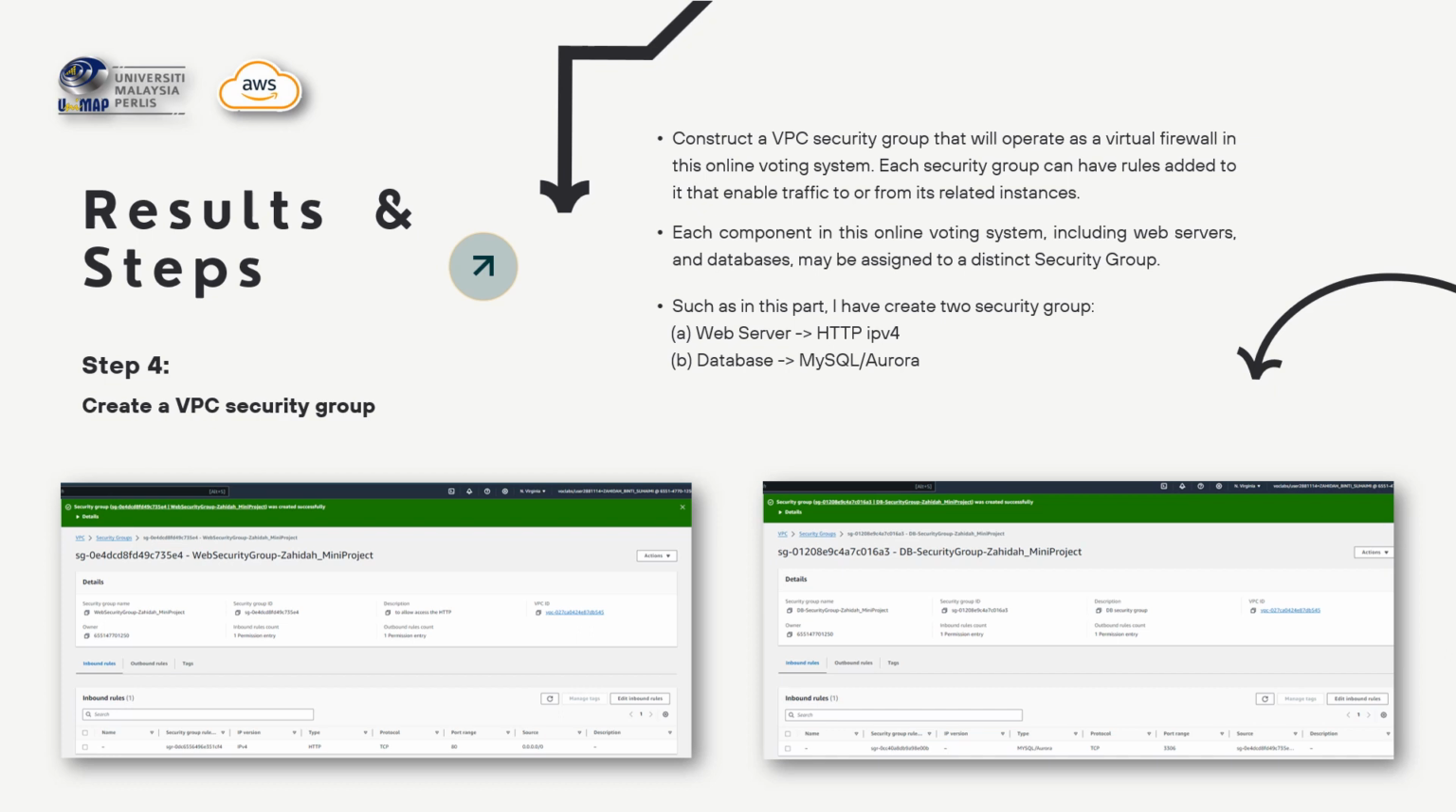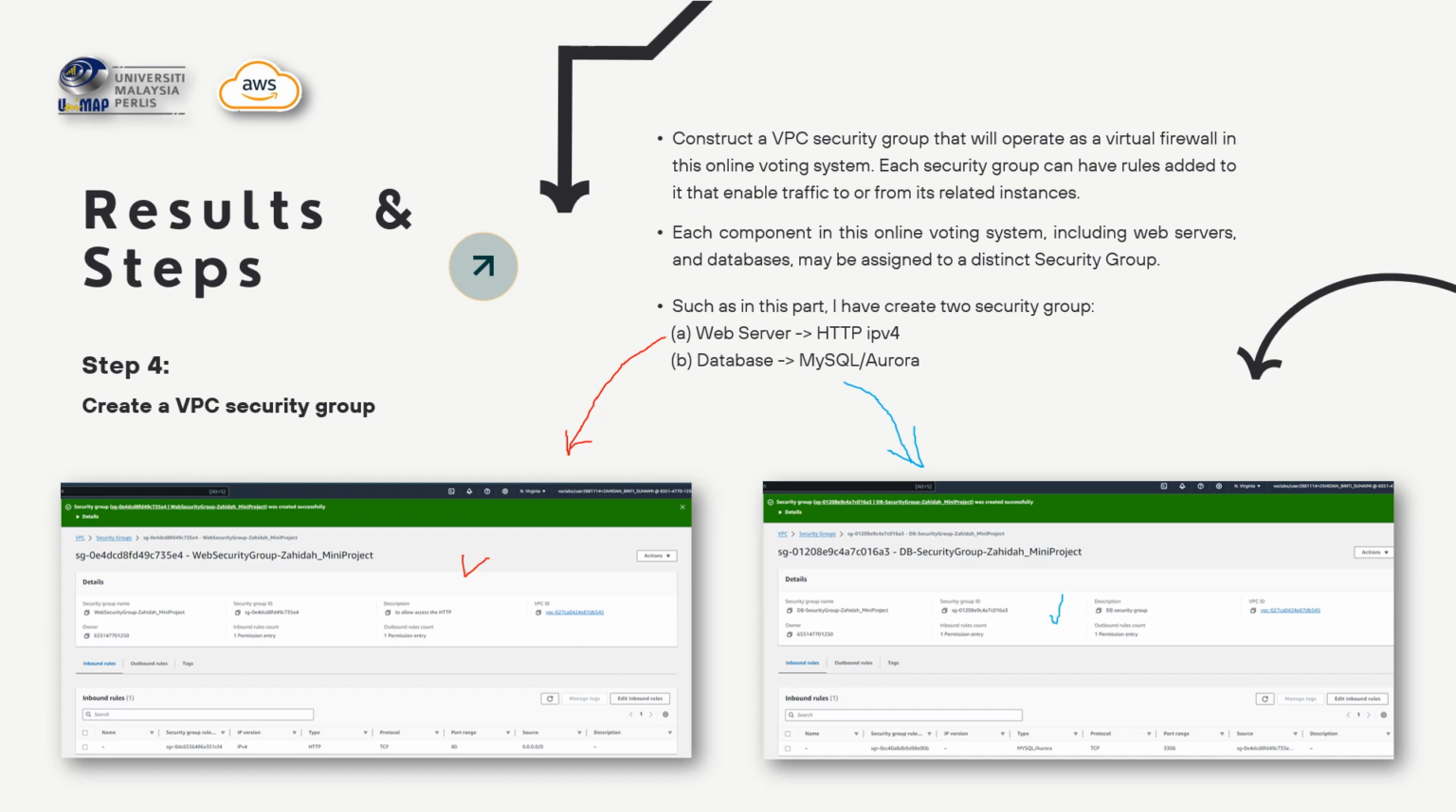Each component in this voting system, I have included a web server and a database that may be assigned to a distinct security group. Okay, in this VPC security group, I have created two. The first one is for the web server, which uses HTTP IPv4. We can see in this first picture, and then the second one I have created is the database security group, which uses MySQL Aurora, which is this figure.